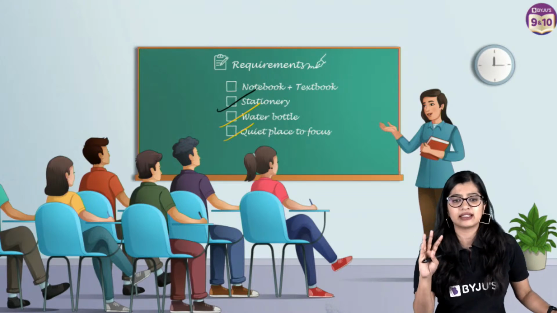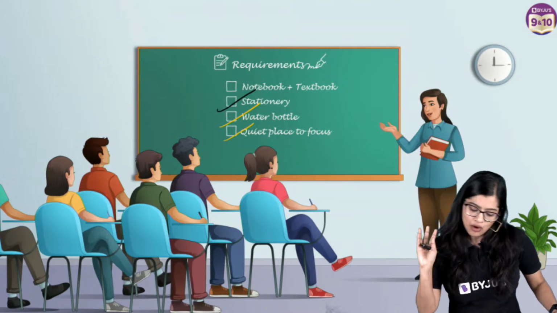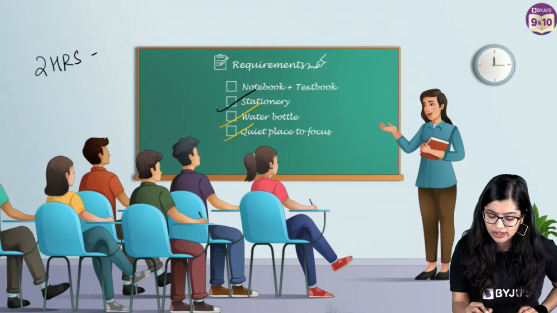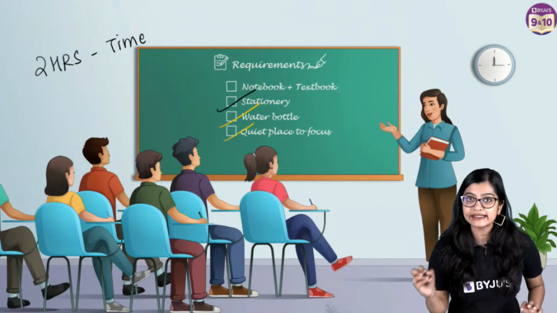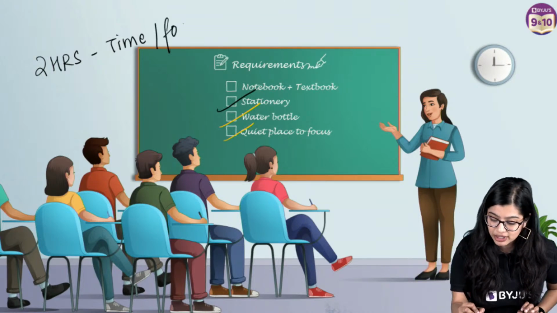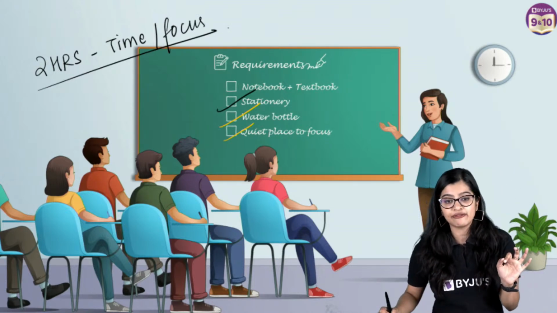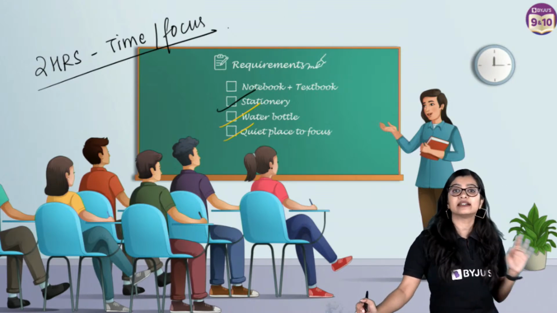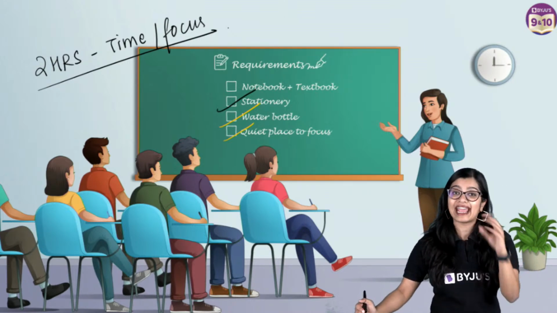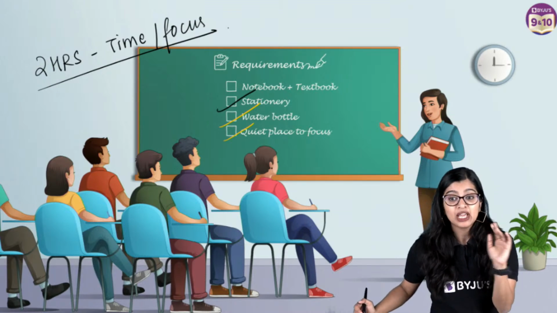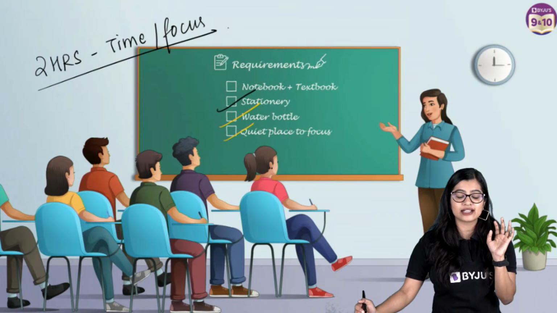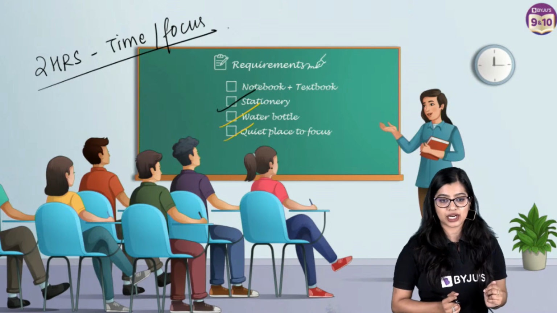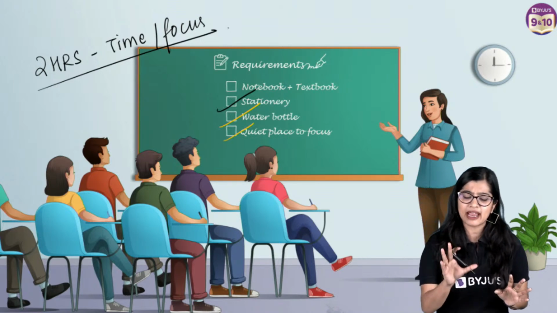Let me tell you one thing, very simple and easy. My guarantee to you is that if you dedicate 2 hours of your time and focus, and I'm not just saying sit in class, but also pay attention in class, trust me, this particular chapter you will be 100% clear for your half-yearly exam. You will ace it. That is my guarantee to you. But if you are not paying attention in class, you have slept in between, you get distracted, then that is where we start facing difficulties. You slowly need to inculcate the habit of paying attention in class.